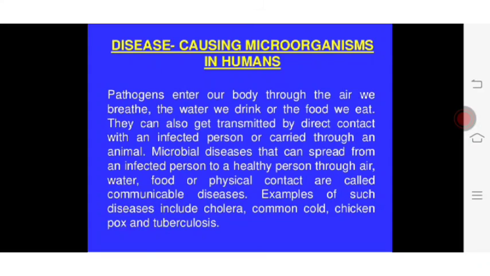Let us see which are the disease-causing microorganisms in humans. Pathogens enter our body through the air we breathe, water we drink, or the food we eat. They can also get transmitted by direct contact with an infected person or carried through an animal. Microbial diseases that can spread from an infected person to a healthy person through air, water, food, or physical contact are called communicable diseases. Examples of such diseases include cholera, common cold, chickenpox, and tuberculosis.